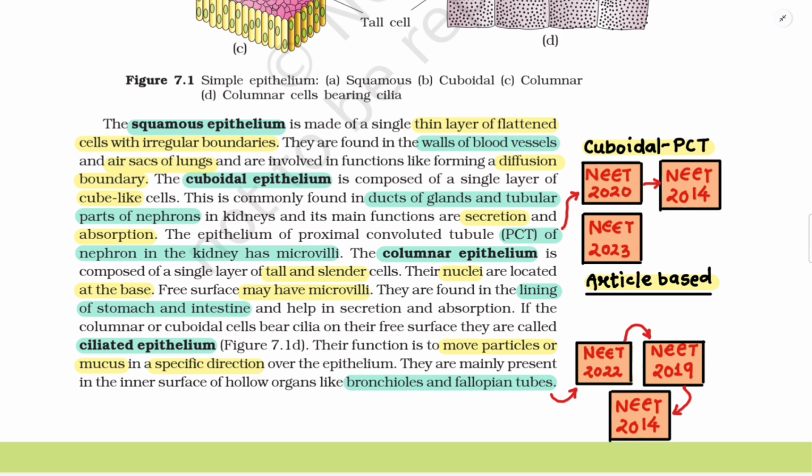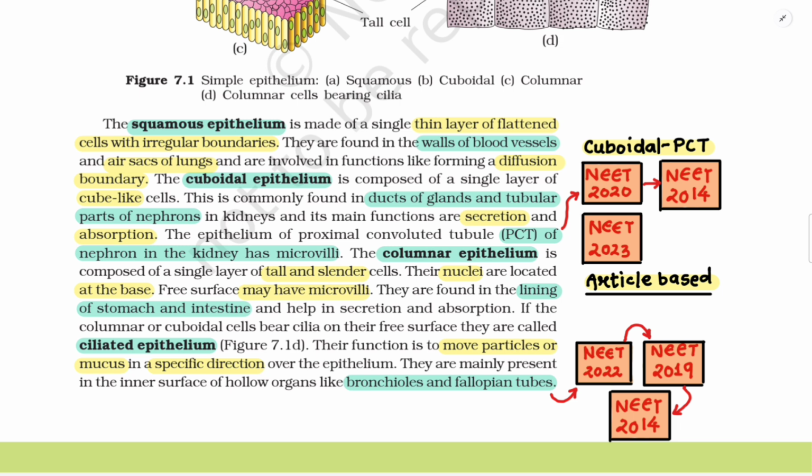The columnar epithelium is composed of a single layer of tall and slender cells. Their nuclei are located at the base. Free surface may have microvilli. They are found in the lining of stomach and intestine and help in secretion and absorption. If the columnar or cuboidal cells bear cilia on their free surface, they are called ciliated epithelium, figure 7.1d.